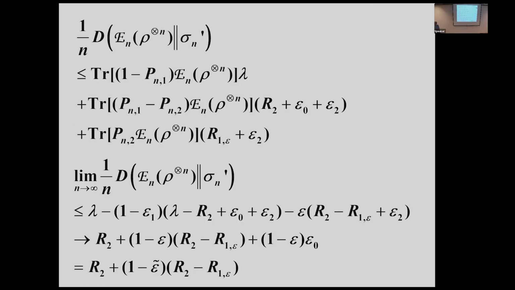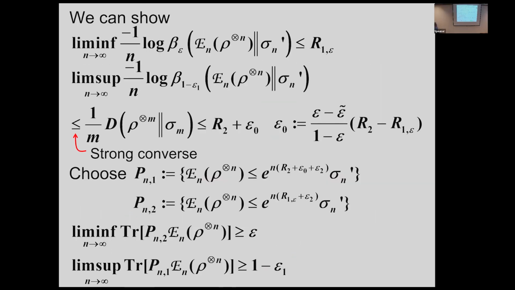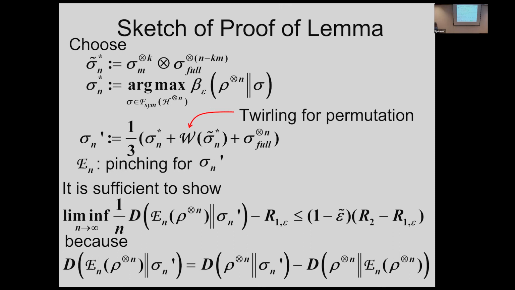Sorry, what are you pinching with respect to? Pinching, yes, pinching with respect to this guy. Firstly, we make this one, and this one is fortunately permutation invariant. This is permutation invariant, this is permutation invariant. Then we have a permutation invariant state. Then we make pinching with respect to this spectral decomposition. Then we can define this one, and it is still permutation invariant. Okay, cool. Thank you.